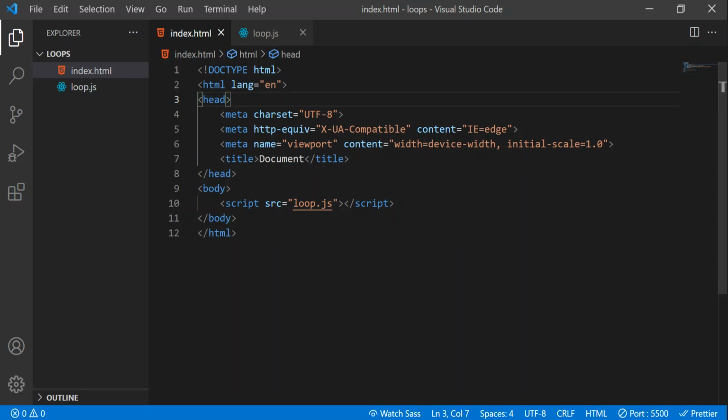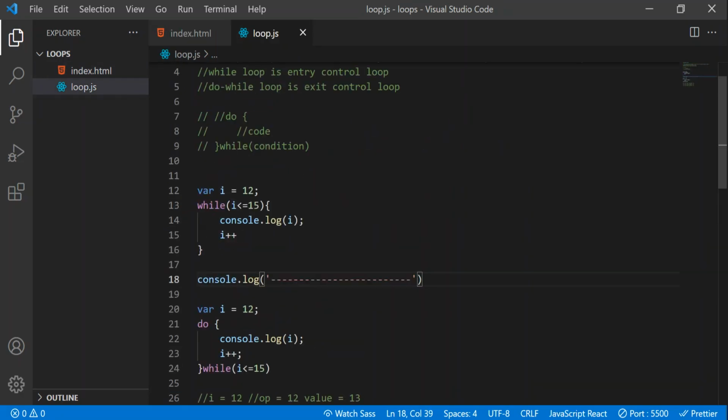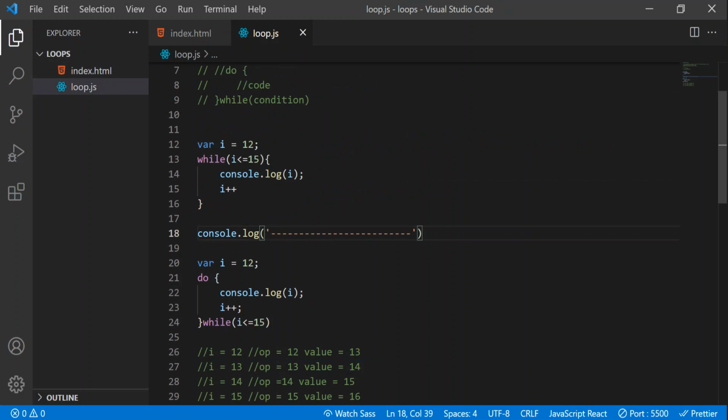Now what is the difference between these two? What is the point of using them? So let's change a bit now. Here, instead of less than or equal to 15, I will write greater than or equal to 15. Here also I will change the value. Now I will write greater than or equal to 15.